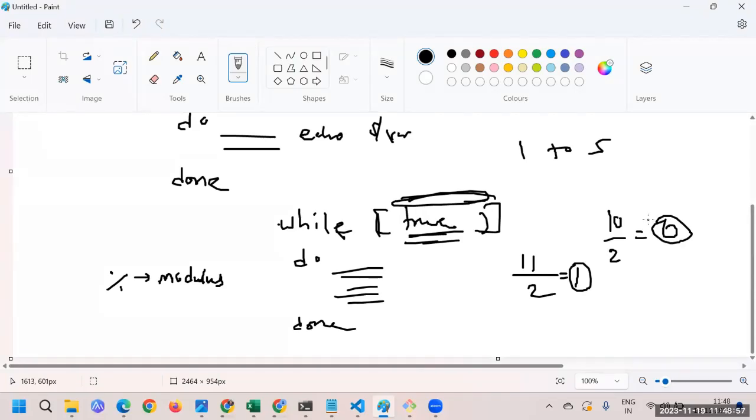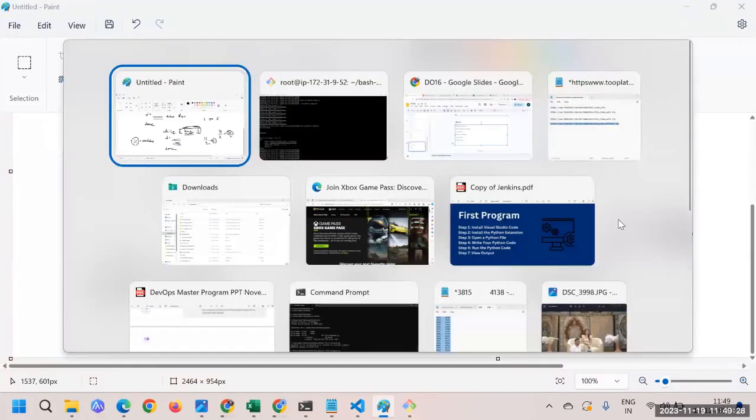What is left out after a division, that we call the remainder. And we have one arithmetic operation like this sign. Whenever we divide any number this way, we get the remainder. If that remainder is 0, you are printing the even number. If that remainder is 1, you know that is the odd number. So maybe this one logic you can apply here, and this way you should be able to print your numbers. So let's go and do it.